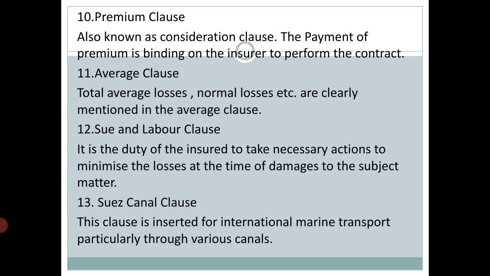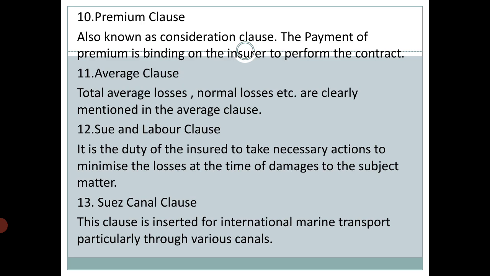Then the average clause. There is a possibility of losses to the vehicle, that is the vessel or cargo, during the voyage. It may be total or average losses. So all the types of losses are covered during the voyage.